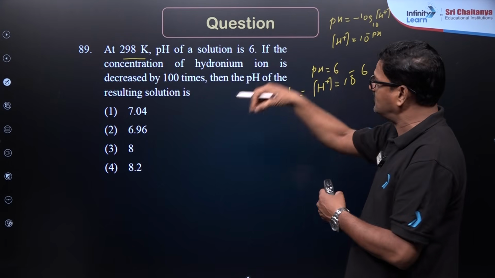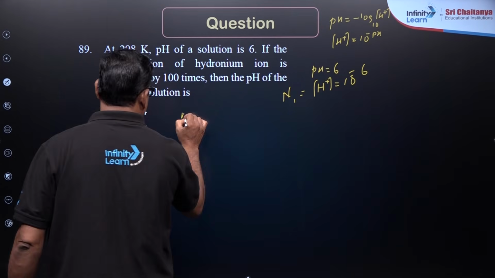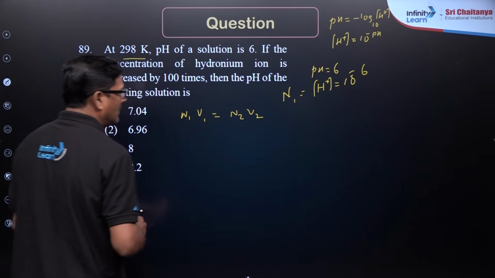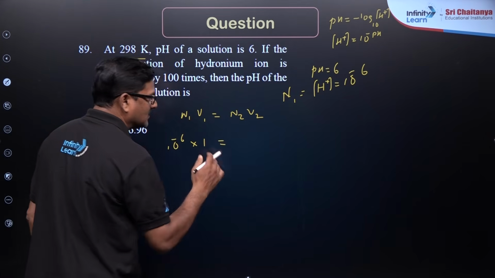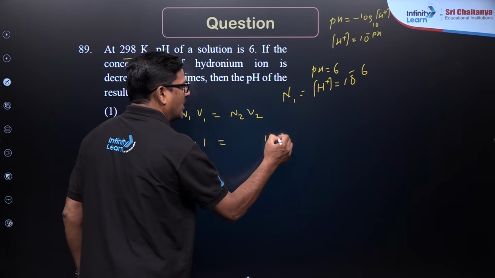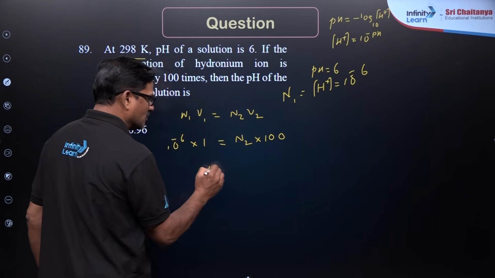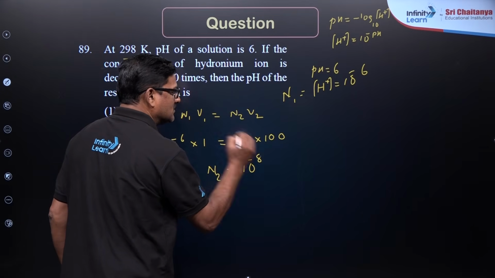When you add water, the hydronium ion concentration is decreased, by using N1V1 equal to N2V2. So, 10 power minus 6 into 1 unit is diluted 100 times. So, H+ ion concentration is going to be diluted. N2 is going to be 10 raised to negative 8.